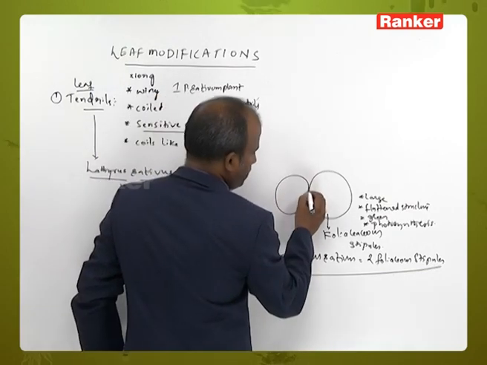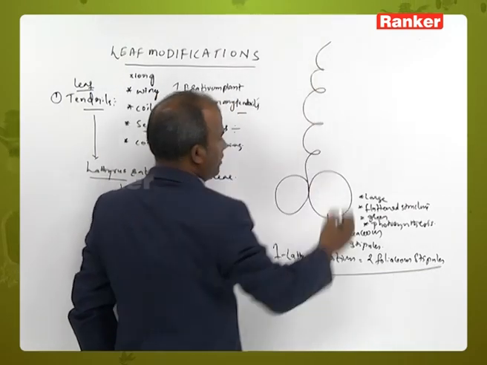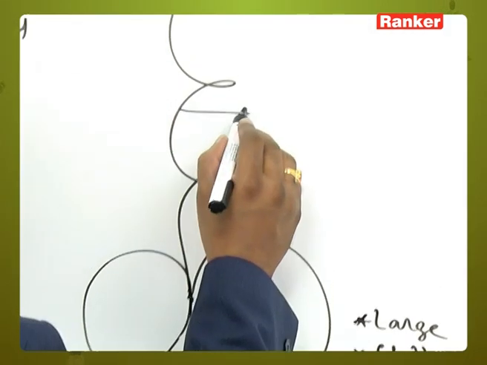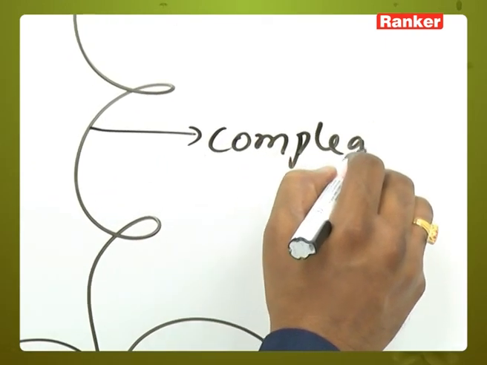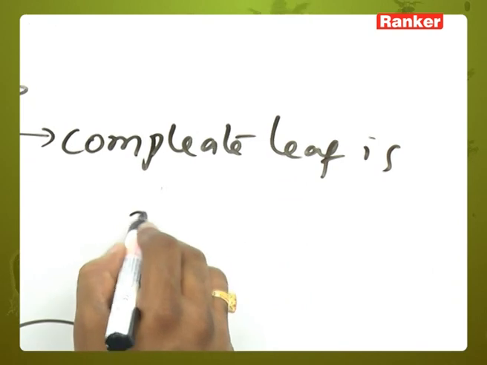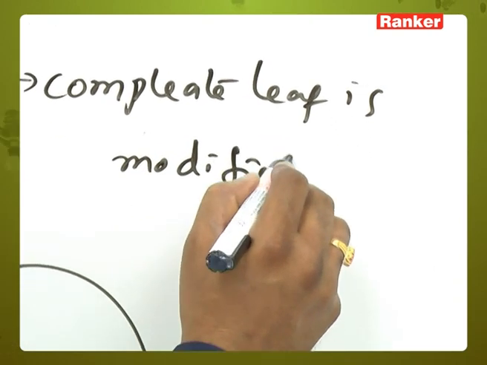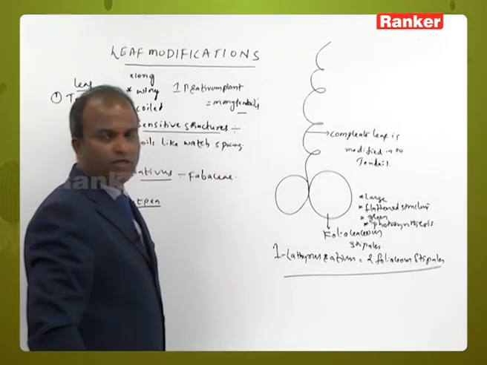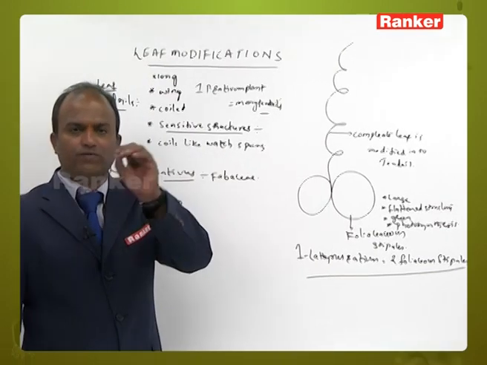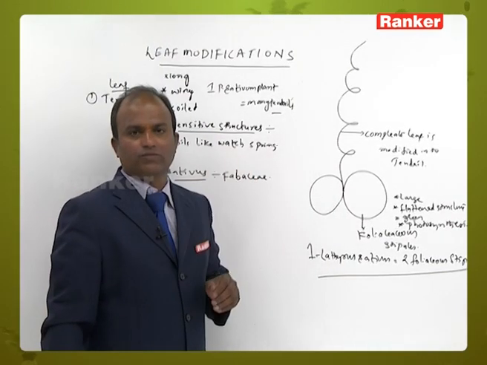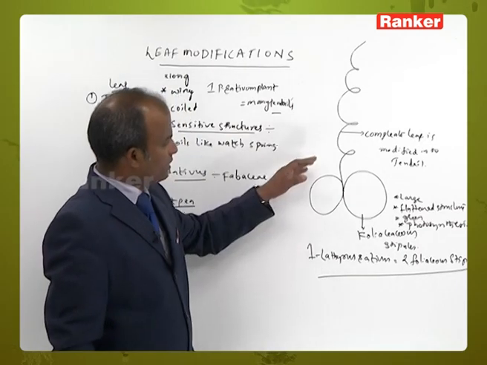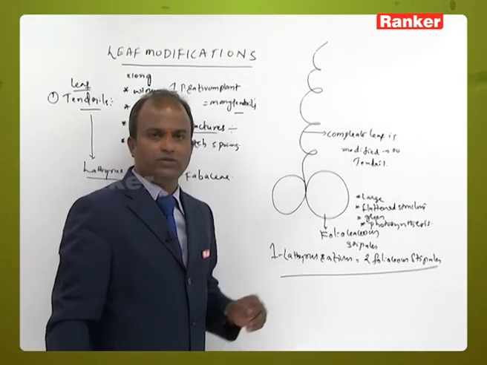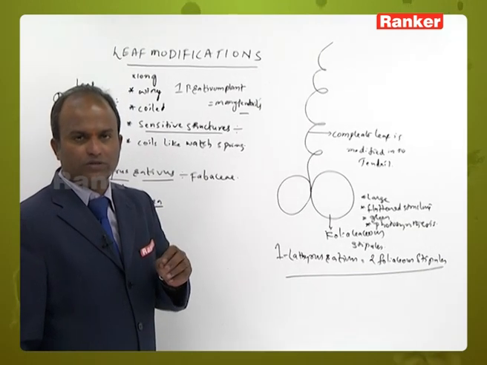Now in this, which part is modified into tendril? The complete leaf is modified into tendril. But when compared with Pisum sativum, the terminal leaflets are modified into tendrils in Pisum sativum, whereas in Lathyrus sativus the complete leaf is modified into tendril.